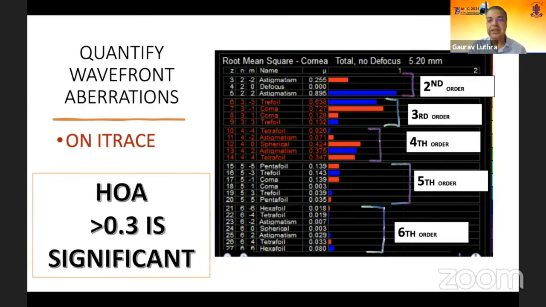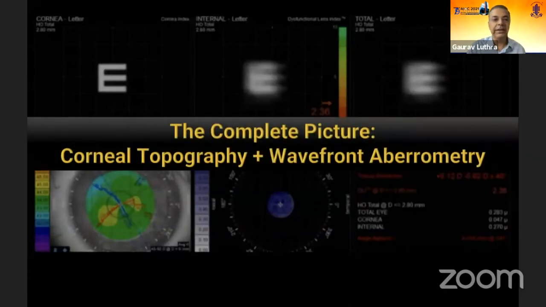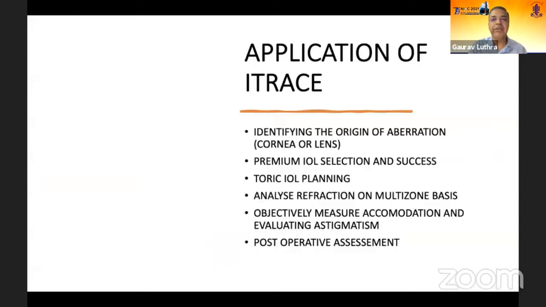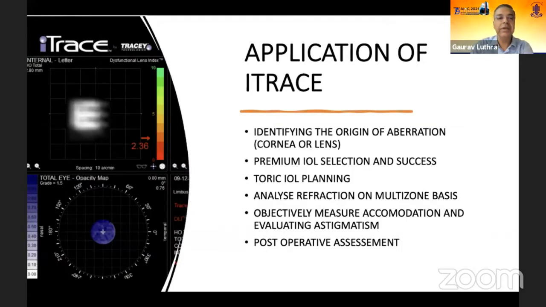And as Rishad just mentioned and made my job much easier, these are all the aberrations which you might be able to see, and that helps you in analyzing. What the iTrace does differently from other aberrometers probably is that it is able to give you a combination of both the corneal topography and the wavefront aberrometry on these maps. And you can differentiate the two and split them into corneal aberrations, the whole eye aberrations and the internal aberrations. As this slide mentions, it can identify the origin of the aberration, whether it is coming more from the cornea or from the lens, or it's the whole eye which is aberrated, and then you can split them into two.